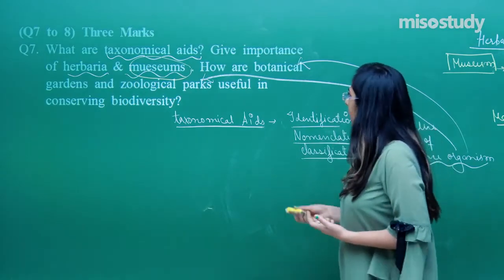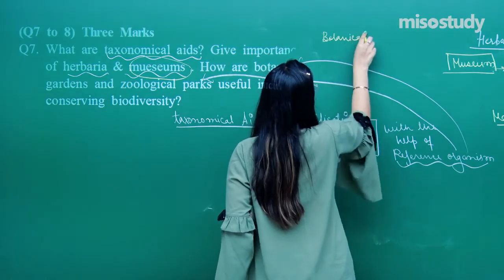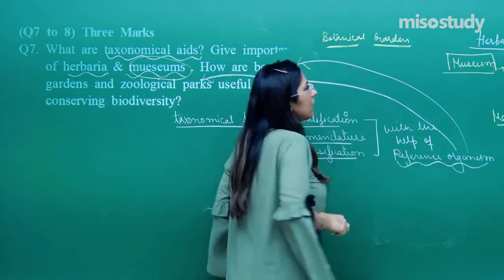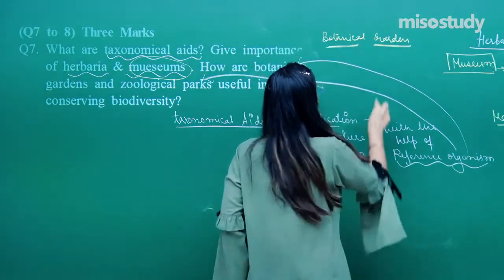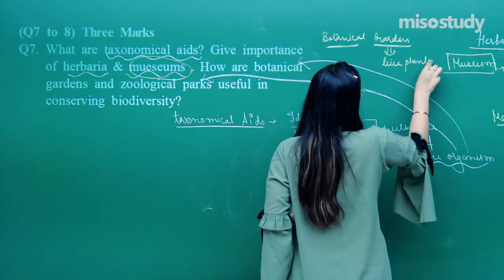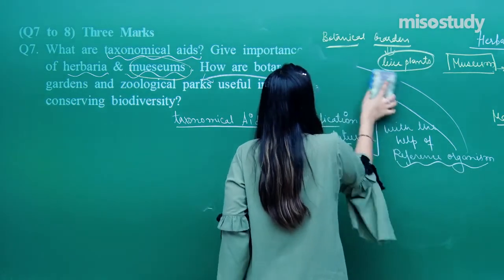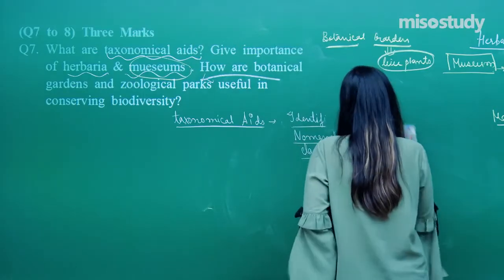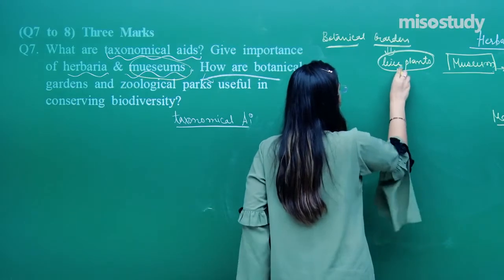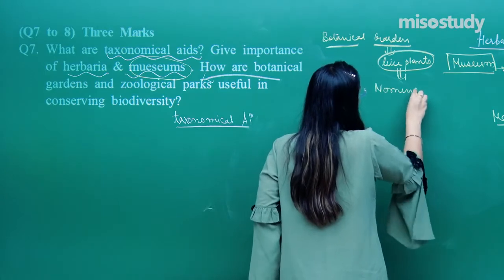Now, what are these botanical gardens? Let's discuss that. In case of botanical gardens, the plants are kept live, not dead. In case of herbarium, dried plants are kept, but in a botanical garden, only live plants are kept. And these plants which are kept are useful for study, or you can say they are useful as a reference for nomenclature.